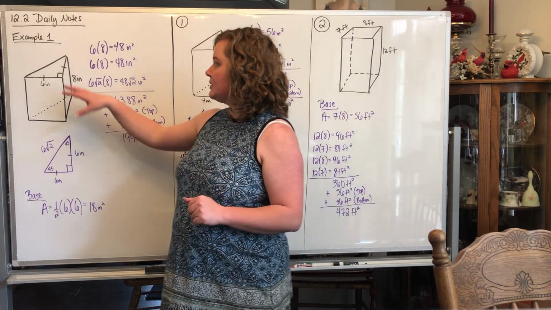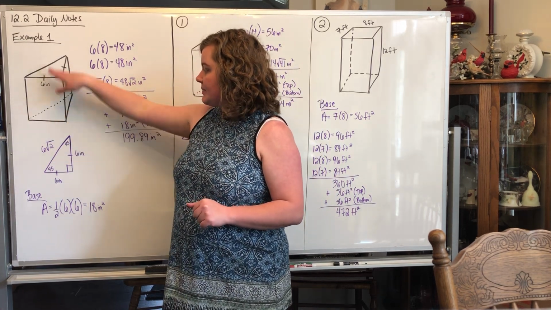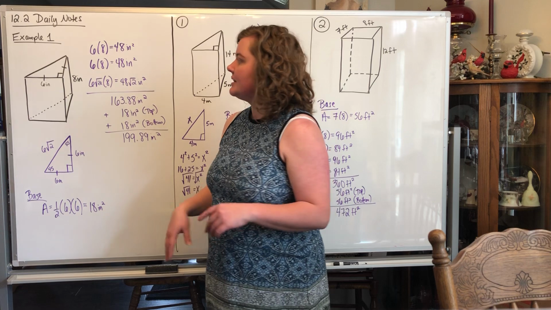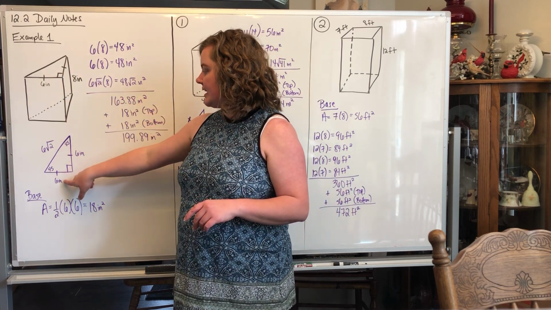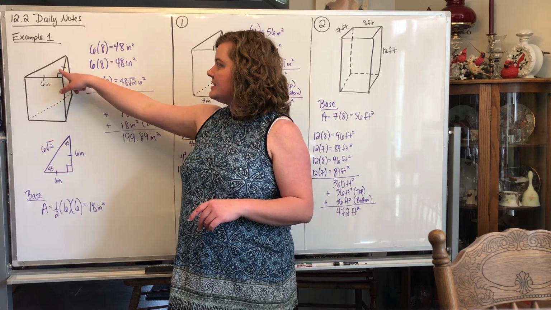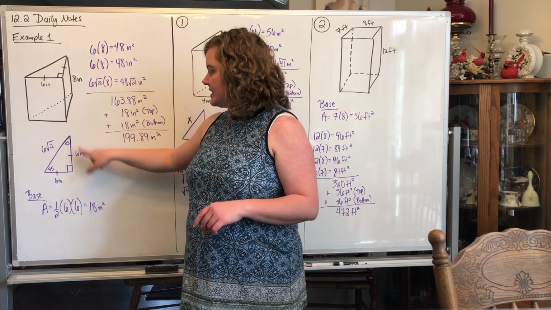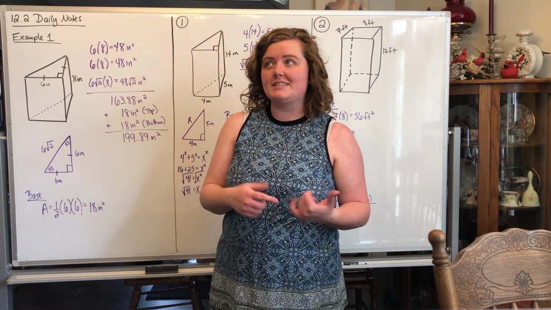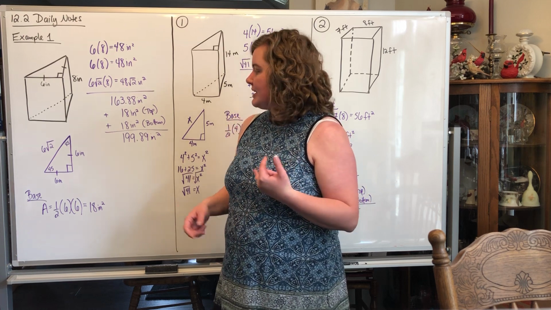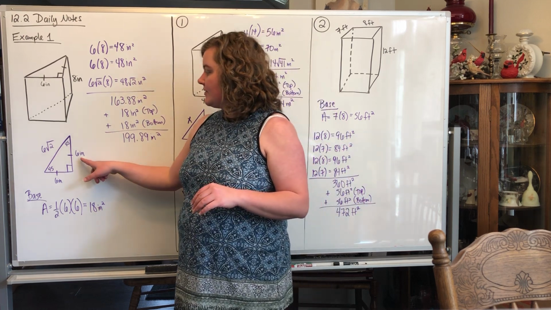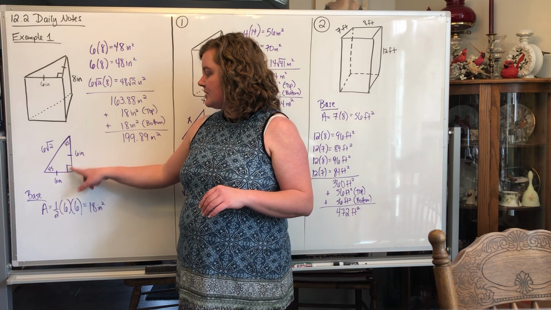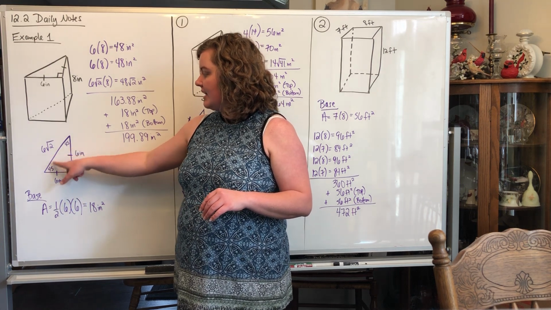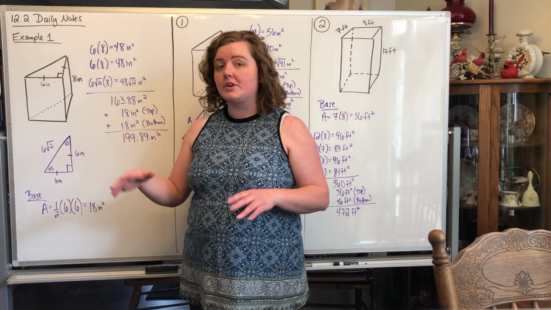Okay, so I like to draw the base separately sometimes so I can see what I'm working with. So we've got this triangle up here that has 6 inches for a base, and since this is a marking that's the same, that means the height is 6 inches. We've already talked about that in previous lessons, I think 9.4, about special right triangles. So if you've got an isosceles right triangle, so these two sides are the same, that means these angles are the same, which make them both 45.